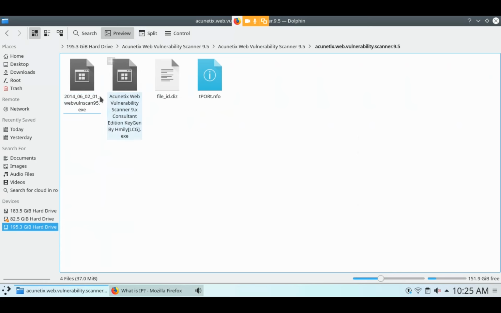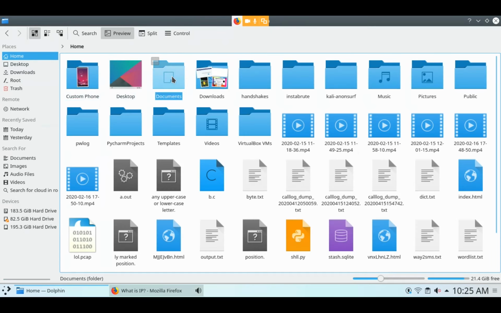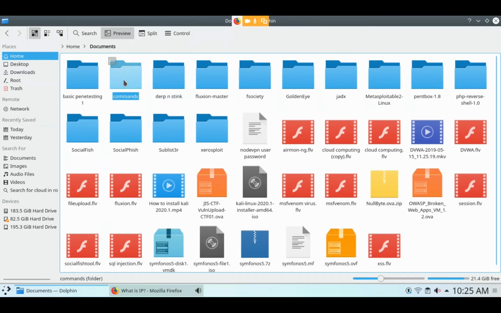After installing that, you have to click on this, and after that you can get access to Acunetix. Simple installation.